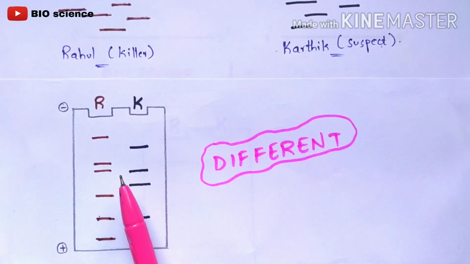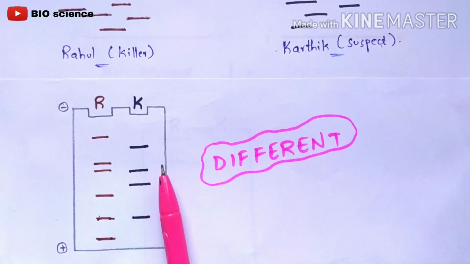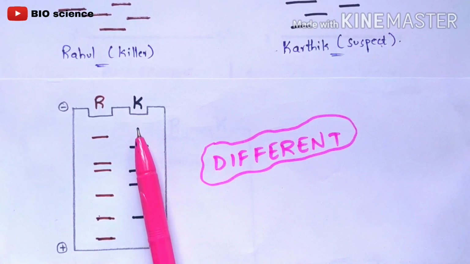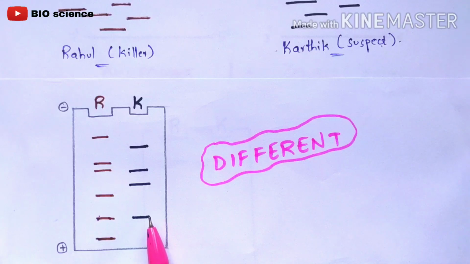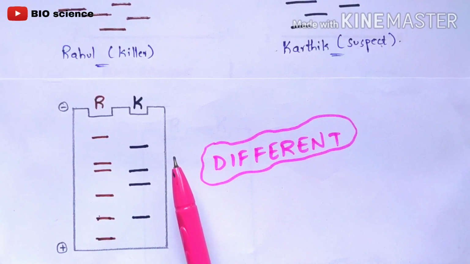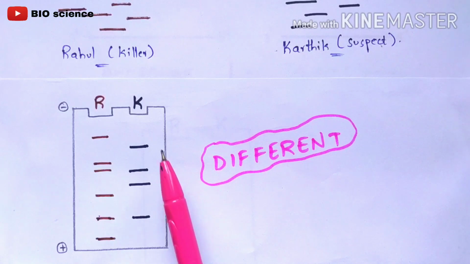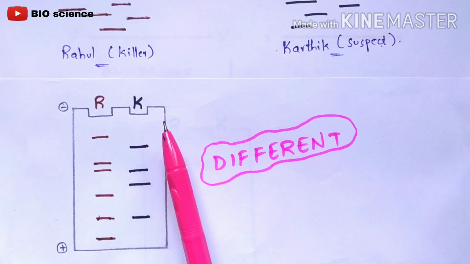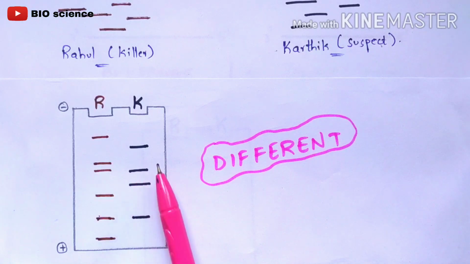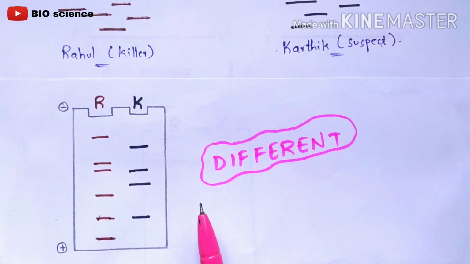Once they take the DNA sample of Rahul again in sample 2, then what will happen? The DNA fragments will be located at the exact same locations, and then you can conclude that Rahul is the serial killer. But they didn't do any investigation, they just took Karthik as a crime suspect, took the DNA sample of Karthik, did this polymerase chain reaction, and placed all of the DNA fragments, such that they obtained a result which is different, right?